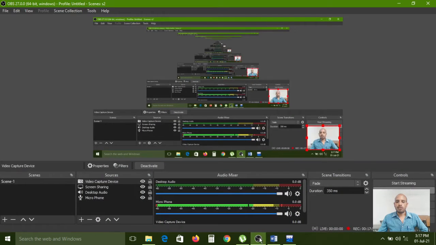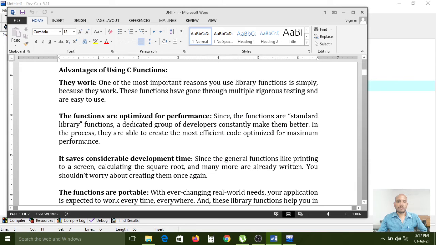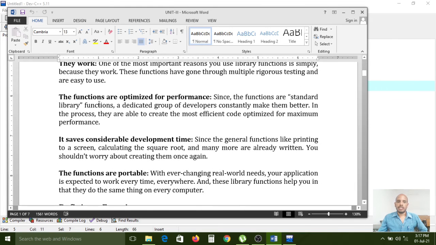And the second one is what? The functions are optimized for performance. Since the functions are standard library functions, a dedicated group of developers constantly make them better.